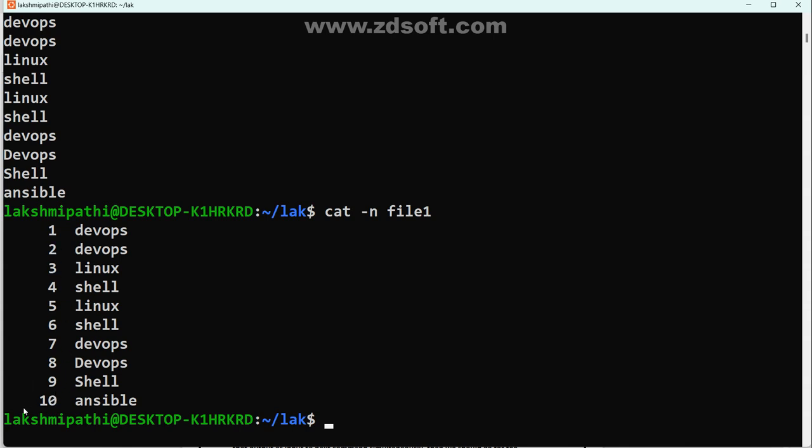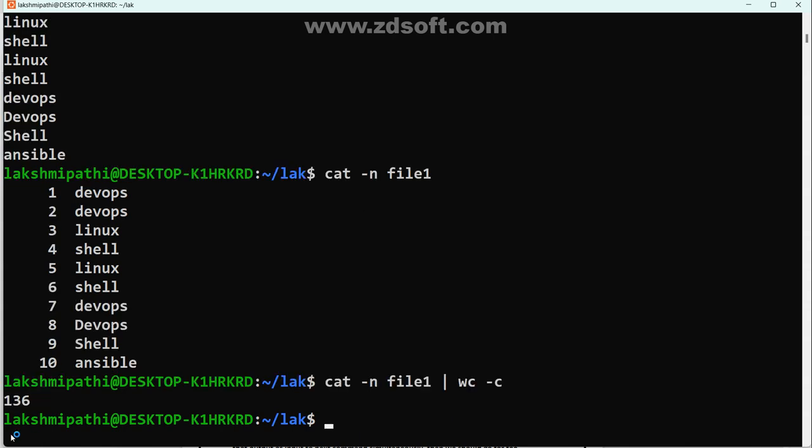But how many characters are there? Shall the cat command provide the number of characters? No, sir. Which command will provide it? For that, word count. This command's output is given as input to wc.